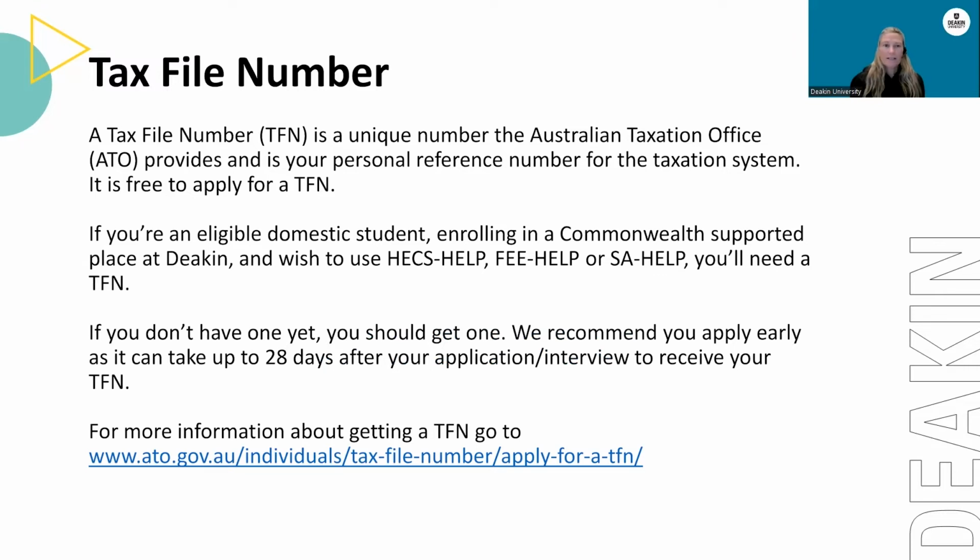And the other number you need is a Tax File Number. This is a unique number the Australian Taxation Office provides and is your personal reference number for the taxation system. It's free to apply for a TFN. If you're an eligible domestic student enrolling in a Commonwealth supported place at Deakin and you wish to use HECS-HELP, FEE-HELP or SA-HELP, you'll need a TFN. If you don't have one yet, you should get one now. We recommend you apply early as it can take up to 28 days after your application and interview to receive your tax file number. For more information about getting a TFN, go to www.ato.gov.au.